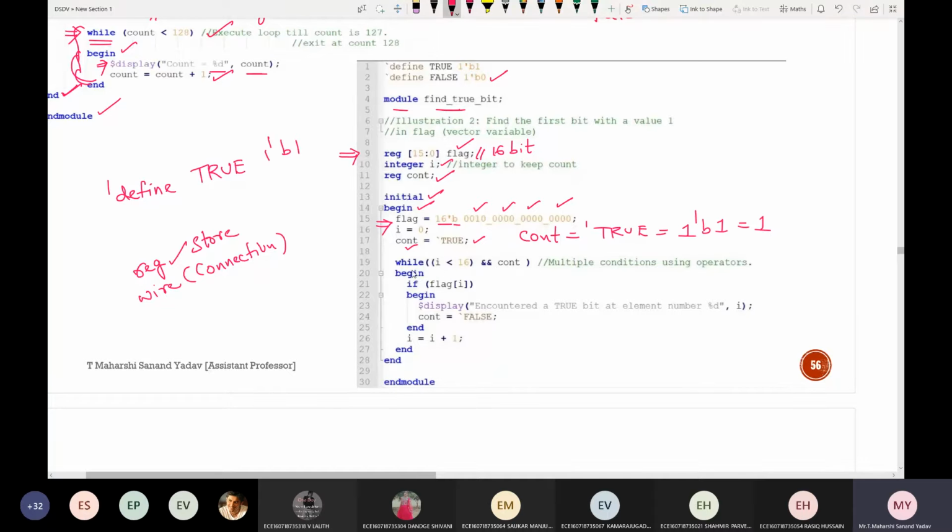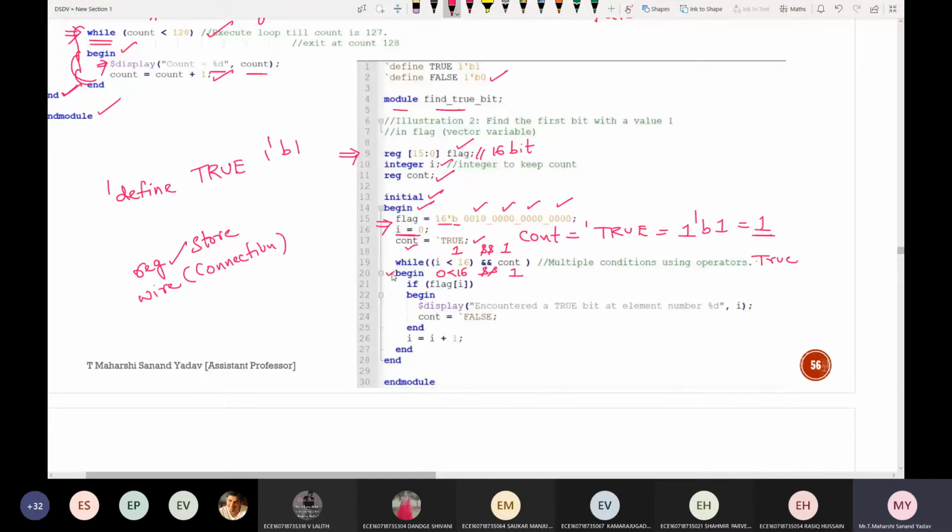So now check this condition: while i less than 16. What is the value of i that I initially took? It is 0. So 0 less than 16. Next, count. The count value is nothing but 1. Now tell me whether this is true or false. True. Correct, 0 less than 16 is true. So it will be taken as 1 ANDed with 1, so 1 into 1 is 1. So while 1, the condition is true.